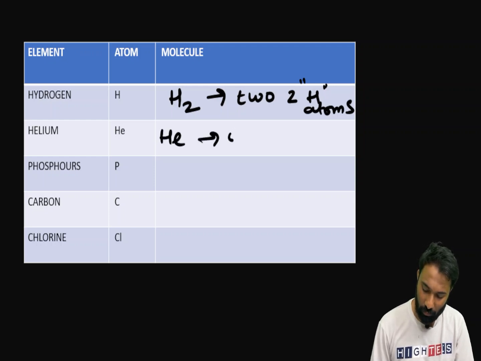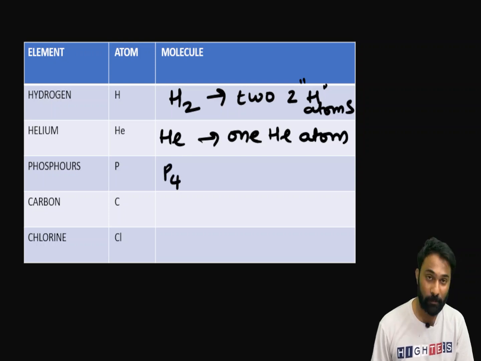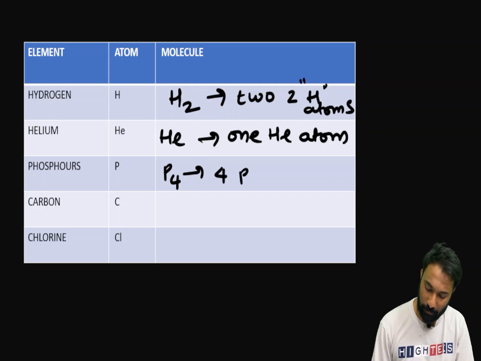We have one helium atom. Then phosphorus exists in nature as P4. This P4 molecule contains 4 phosphorus atoms. Then carbon exists in nature as carbon graphite.